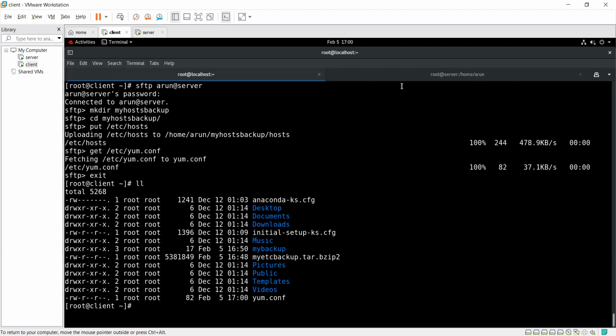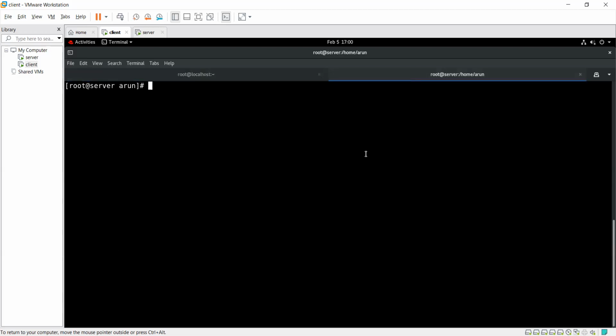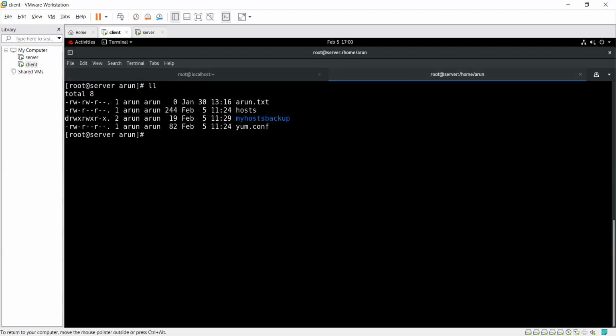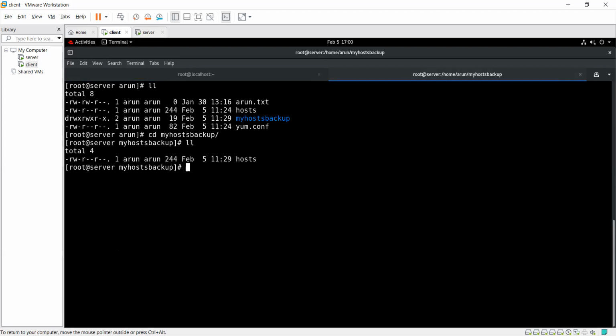And if I show you on the server side, in Arun's home directory ll, there is one directory with the name of myhostbackup. cd myhostbackup, ll, there is one file. Is that clear? That's what we call SFTP, secure file transfer program. Got it, guys?